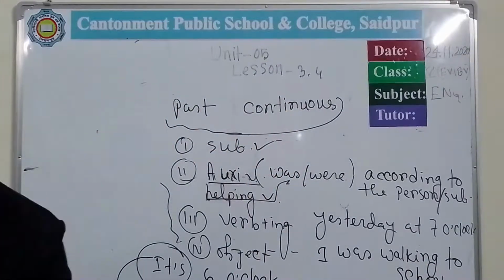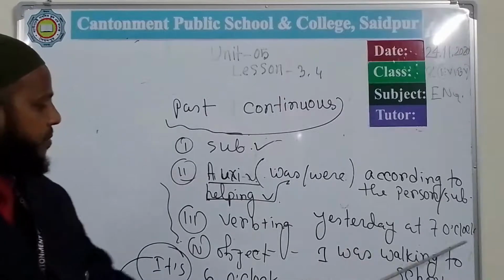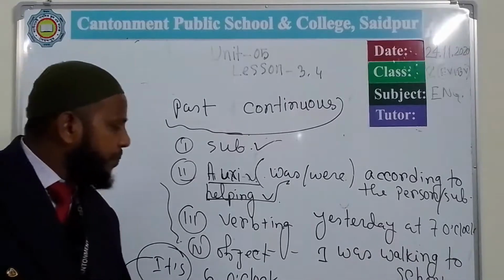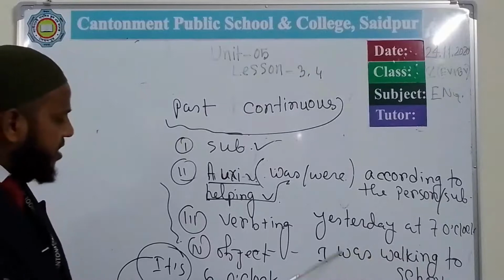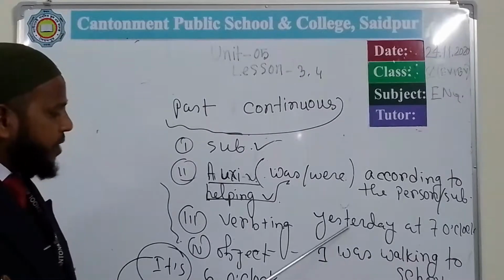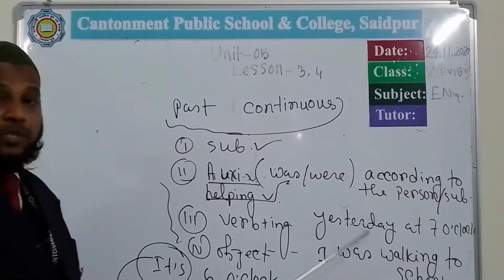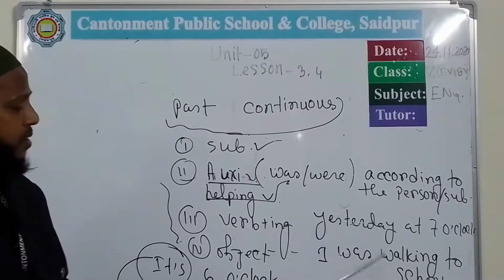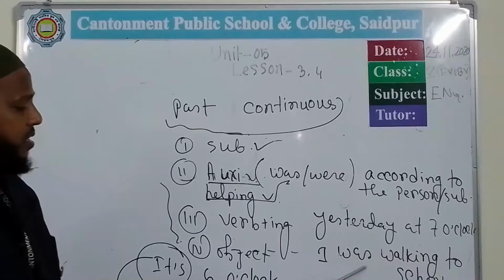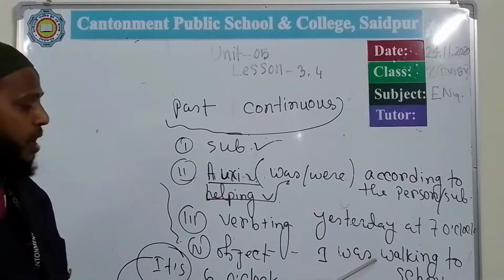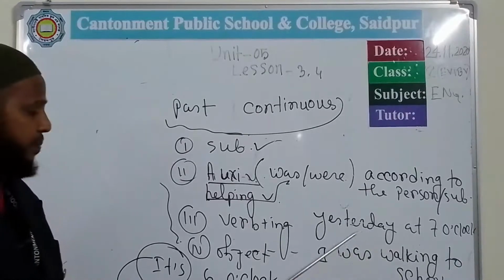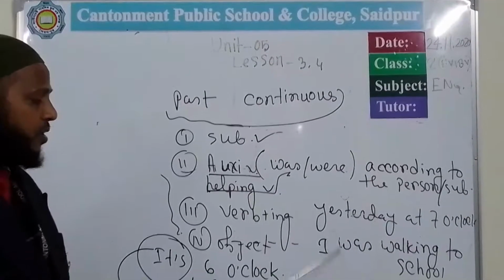So if you see the example, that is yesterday at 7 o'clock, I was walking to school. Here, the difference between present continuous and past continuous is that in the time of present continuous, I will use here what? I am walking to school. But in the past continuous, I was walking to school.